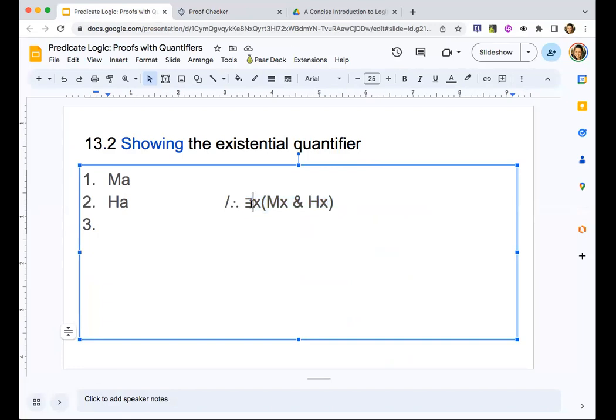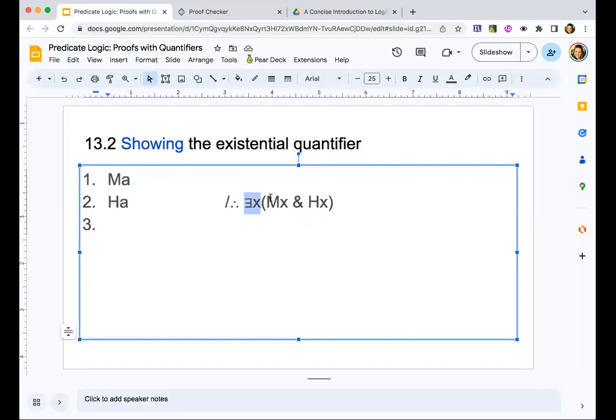In the conclusion, I see that we have a main operator, existential, and then there's a conjunction inside of it. So we want an existential claim ultimately. And we now have a rule that allows us to get one if we don't already have one. Here in the premises, we don't already have one. So I know I'm going to need to use existential introduction or existential generalization to get the conclusion.